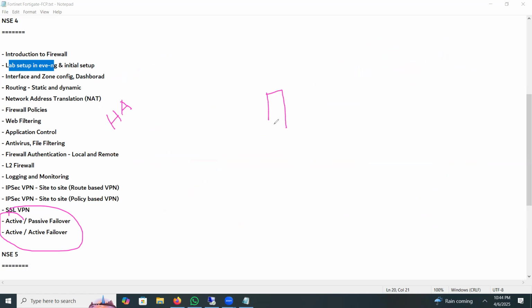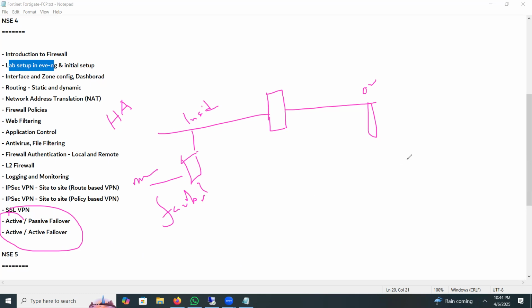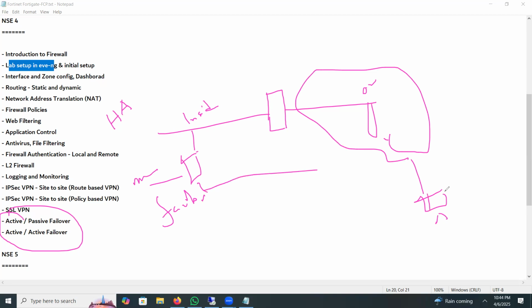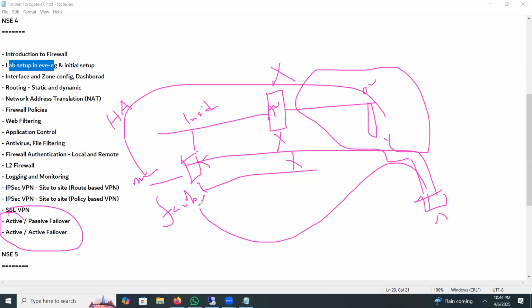Suppose this is your firewall, this is your outside, and this is your inside. Inside you have multiple servers. Outside, suppose this is your Facebook server, you can have a mail server and many more. This is your outside zone. Here the user needs to access Facebook and the mail server, but you have only one firewall. What is the problem here? If the firewall goes down, then there will be no communication. You cannot communicate with the outside, and they cannot communicate with the inside.